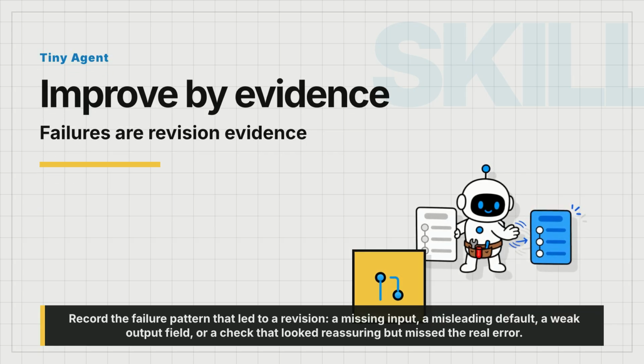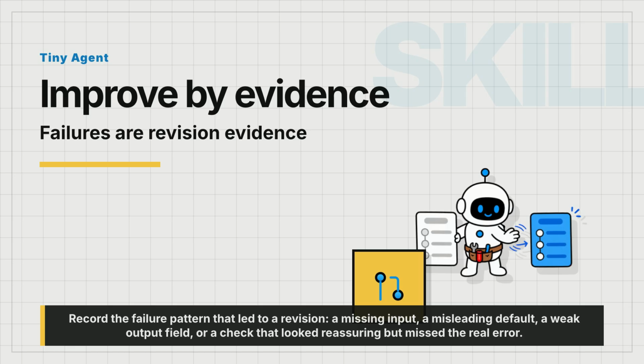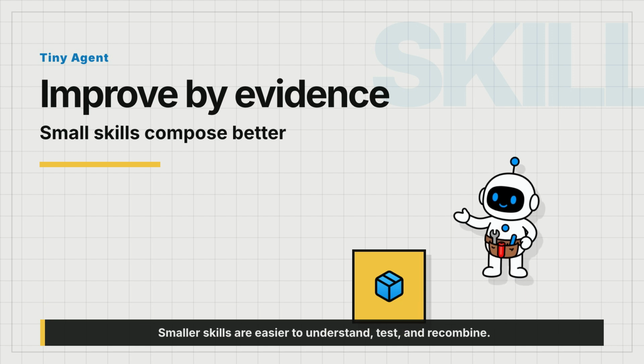Record the failure pattern that led to a revision: a missing input, a misleading default, a weak output field, or a check that looked reassuring but missed the real error. Keep the unit small. One skill can gather evidence, another can turn evidence into a decision brief, and a third can run a release check. Smaller skills are easier to understand, test, and recombine.